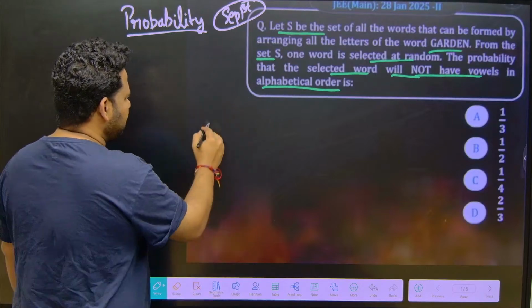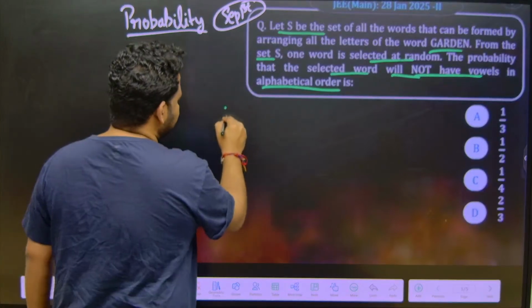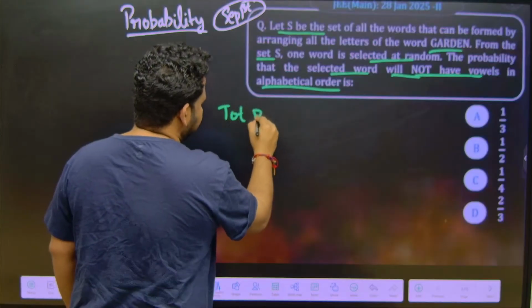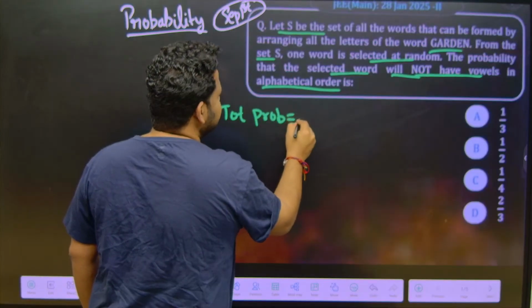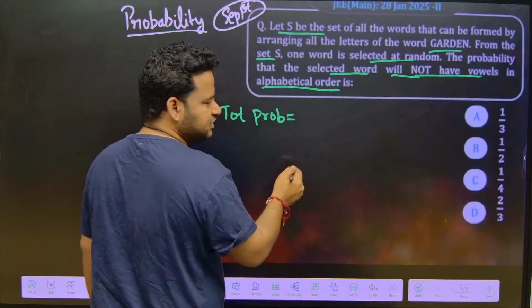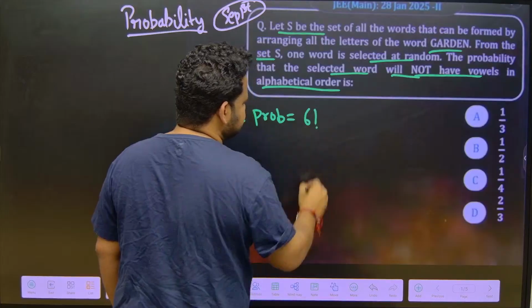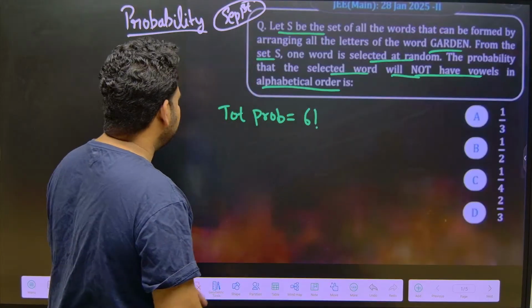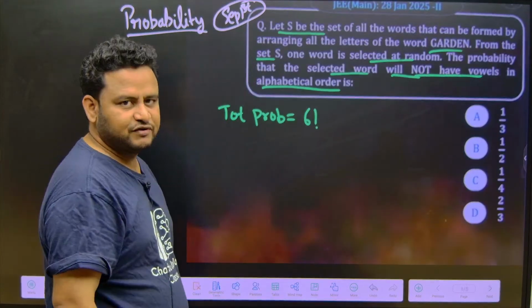Okay. First of all, let us find out total probability. Total probability is, garden has how many letters? 1, 2, 3, 4, 5, 6. So 6 letters means it will be 6 factorial ways. This is the total probability. Now, what is our favorable case? What is our favorable case, friends?